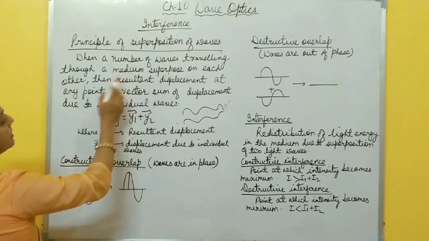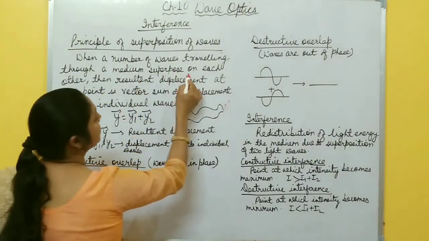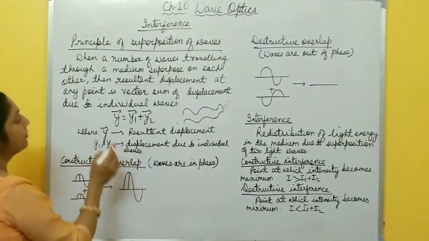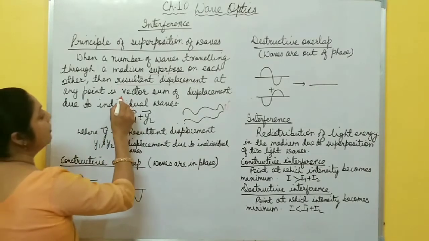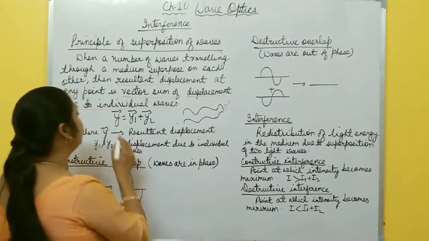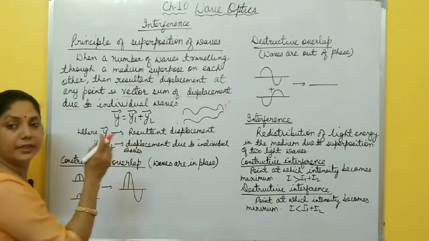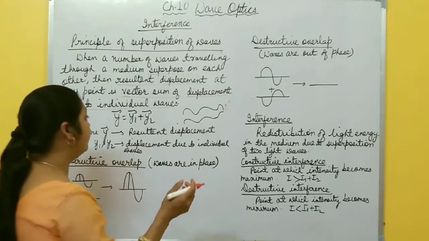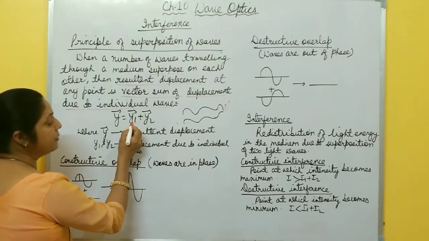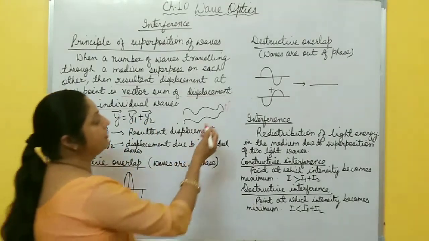So you can write in this way: when a number of waves traveling through a medium superpose on each other, then the resultant wave displacement at any point is the vector sum of displacements due to the individual waves. Suppose this y is the resultant displacement and y1 and y2 are displacements due to the individual waves. So the total displacement is the vector sum of displacements due to individual waves, because the direction may be anywhere.